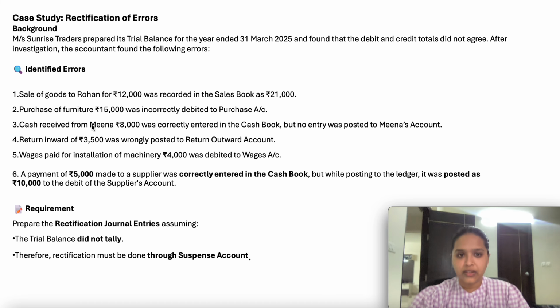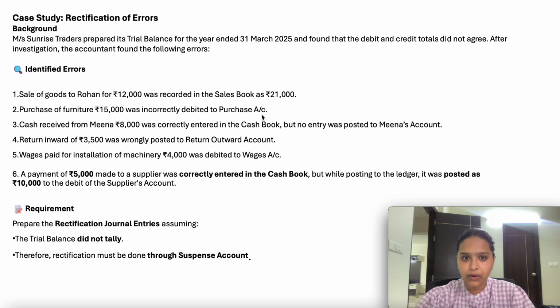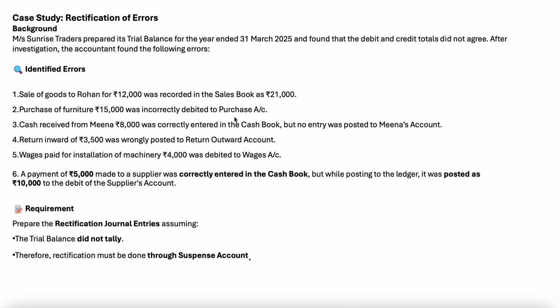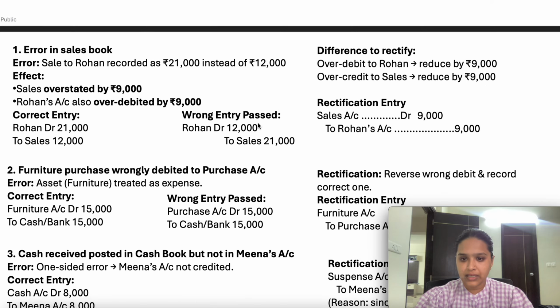Purchase of furniture 15,000 was incorrectly debited to the purchase account. So it is similar to the example 4 where they have debited to the purchase account. It means purchase account they have to credit it and furniture account they have to debit again. So what entry they will post? Furniture account debit to purchase account. Okay.